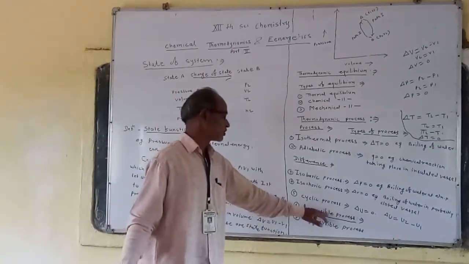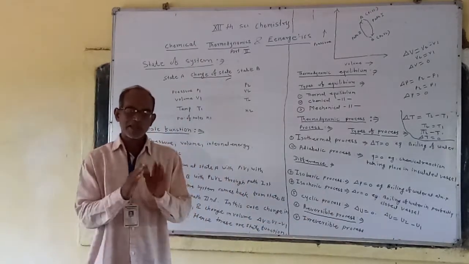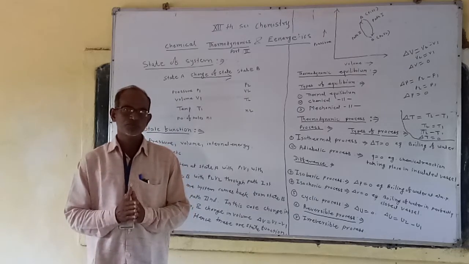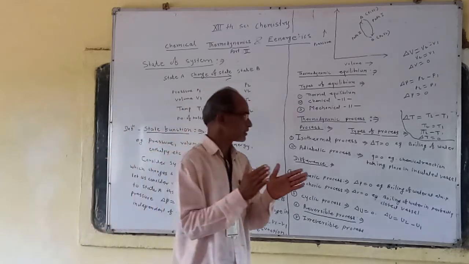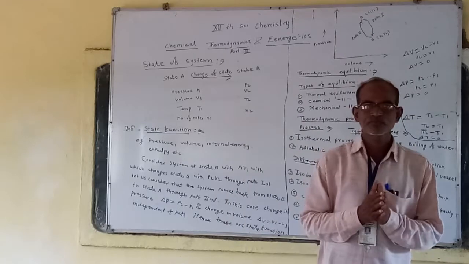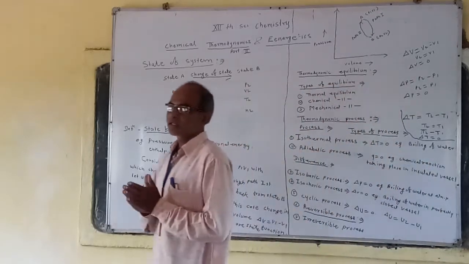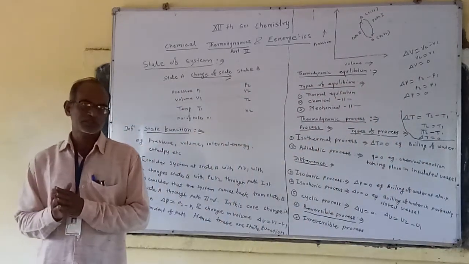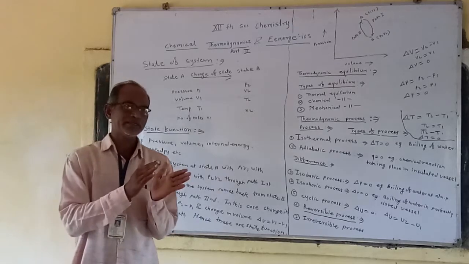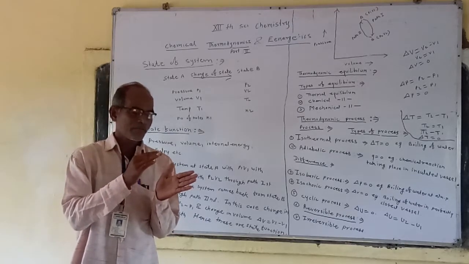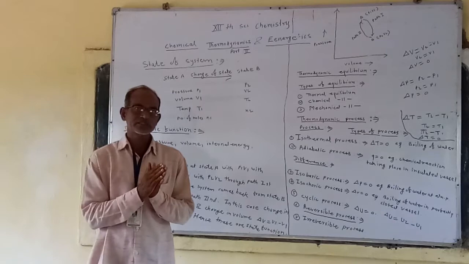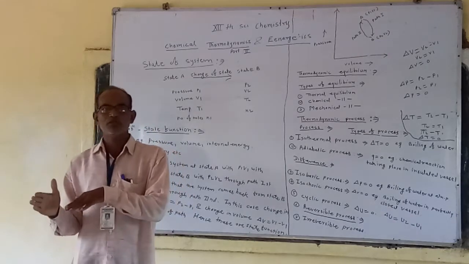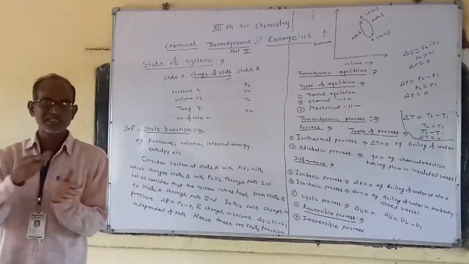In a reversible process, suppose we have to carry out some reaction. The reactants are converted into the product. One force that works on these reactants and converts them into the product is the driving force.